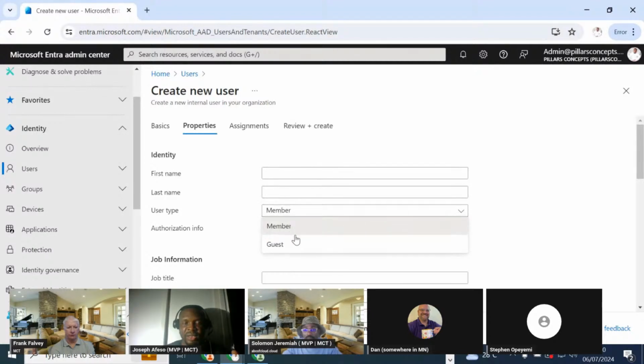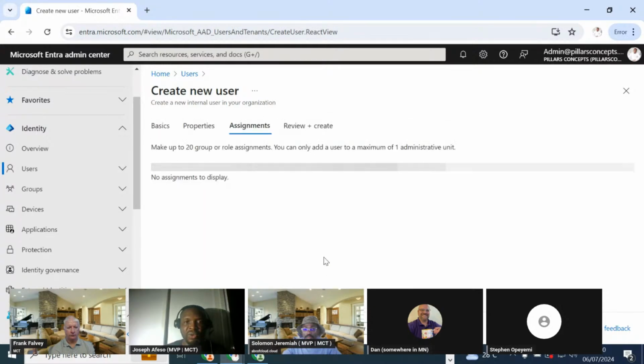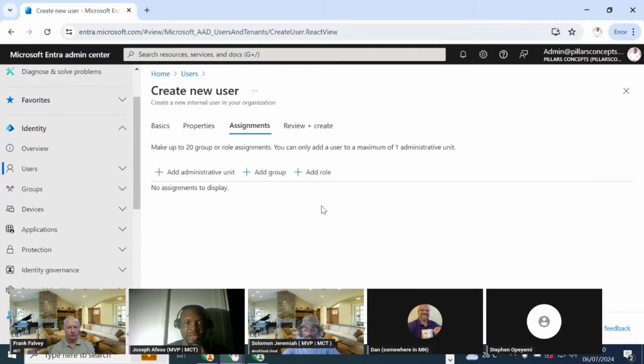So here it is saying, is this guy going to be your internal user, or is it going to be a guest user? Of course, member means it's an internal user. Guest, of course, is an external user who is invited to your environment. So I'm not going to fill anything here. I'm just going to do next to role assignments, and now mark the difference that is here. When you get here, it says no assignments to display, good.